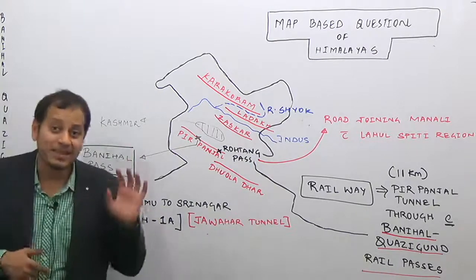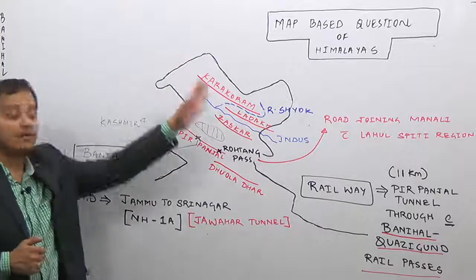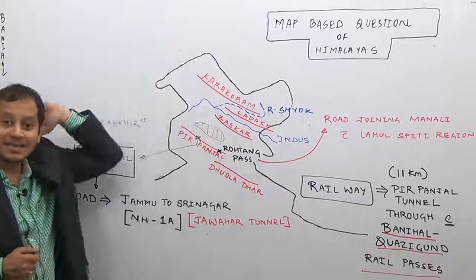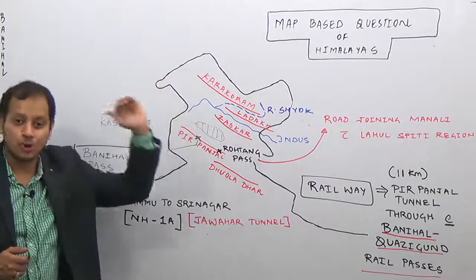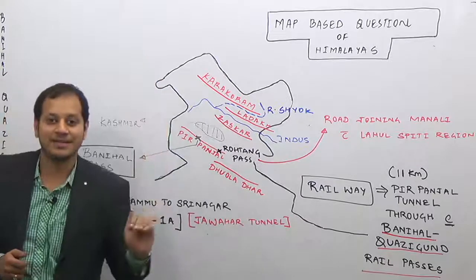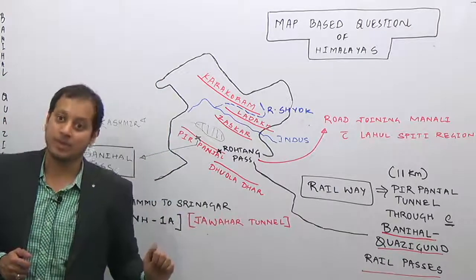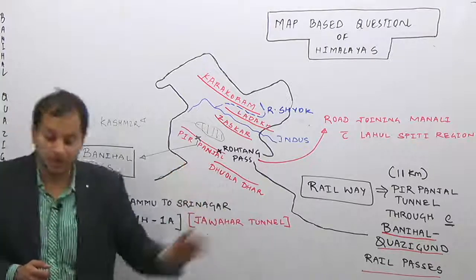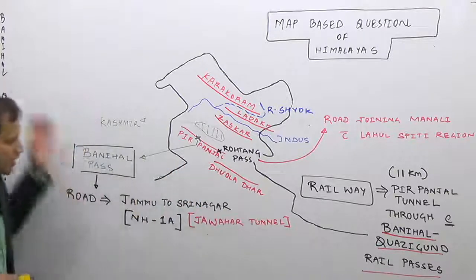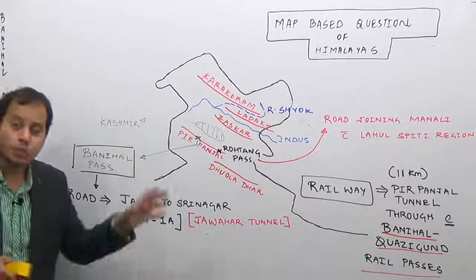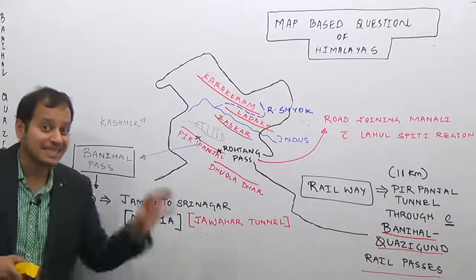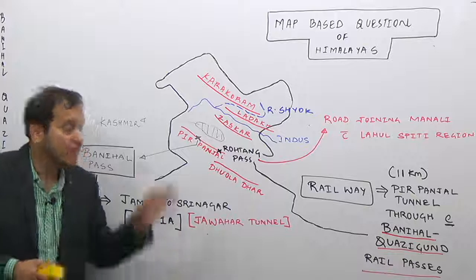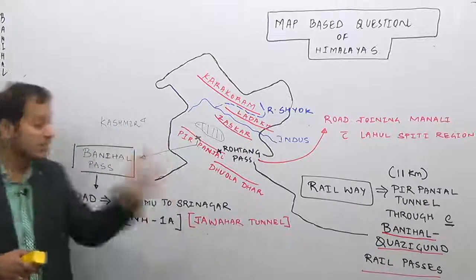So these are the important map pointings of the Western Himalayas. Again repeating: Karakoram, Shok; Ladakh, Indus; Zaskar, Kashmir; Pir Panjal, Dhauladhar; Banihal and Rohtang Pass. So these are the important ones. Do it very, very properly. This can come in the examination and you should not miss such easy questions.